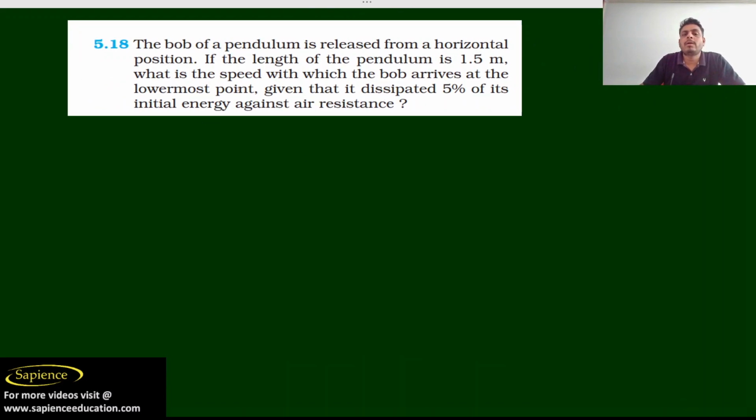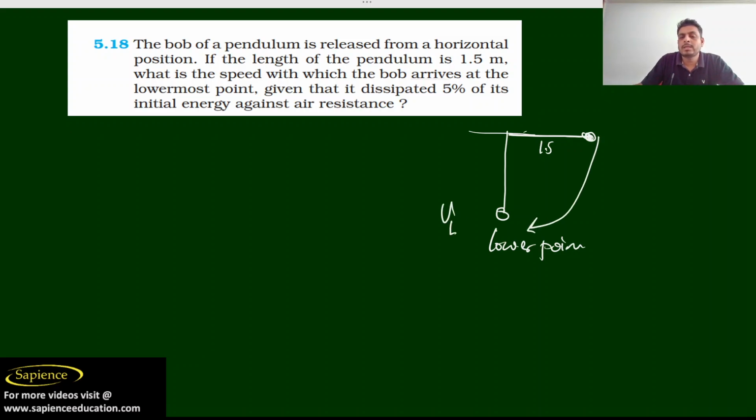Question 5.18. The bob of the pendulum is released from a horizontal position. Earlier you have seen a bob like this, but here they have made it horizontal. If the length of the pendulum is 1.5 meter, what is the speed with which the bob arrives at the lower point? This is your lower point. When this bob is released from the horizontal level, it will reach here. So what is the velocity at the lower point?